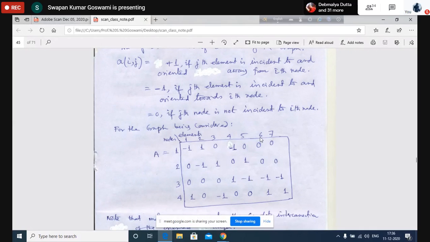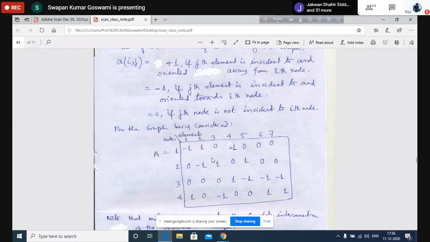Element number 6, similarly you can check, is connected between 4 and 3, away from 4 and towards 3. Element number 7 is again connected between 4 and 3, in parallel, two parallel lines. It is also away from 4 and towards node 3.